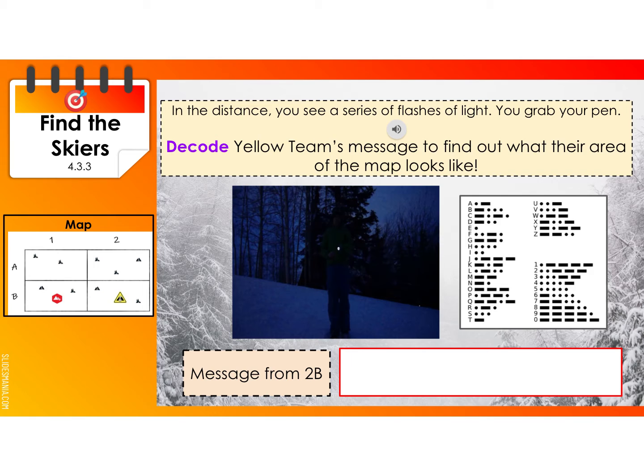You're going to want to remember these, and you might want to make a little drawing, or you'll want to refer back to this, because tomorrow for the assessment, you're going to need to be able to indicate on the map where the skiers are and how many there are. So do pay close attention to this. So you will write down what the message from 2B was, and you'll just write that in words.